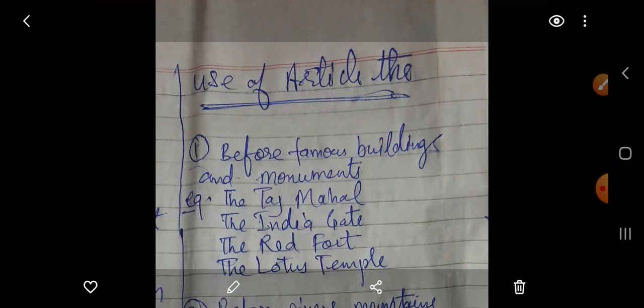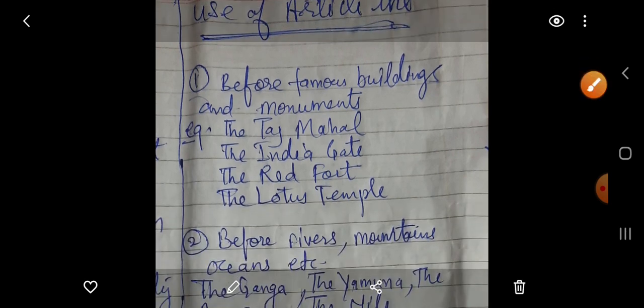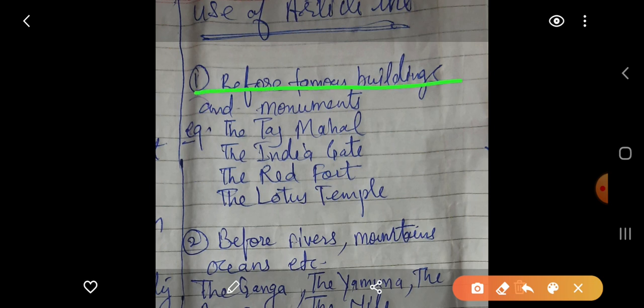Now you can see the last article, the. Where do we use article the? There are a few things where we use article the. First, before famous buildings and monuments, like the Taj Mahal. Before Taj Mahal we use the, like the India Gate. You can see these examples: the India Gate, the Red Fort, the Lotus Temple, the Qutub Minar, the Eiffel Tower. Any famous building or famous monument, there we can use article the before them.